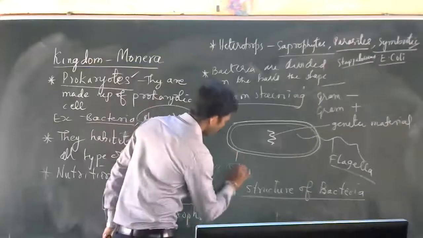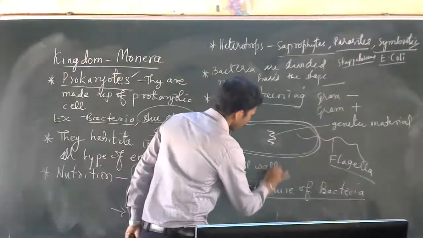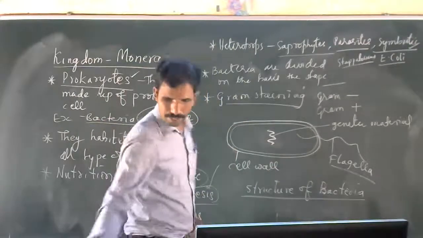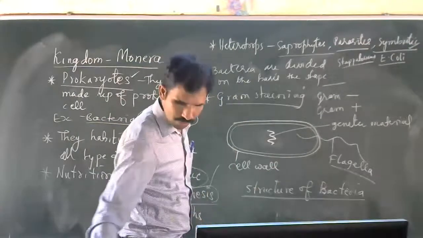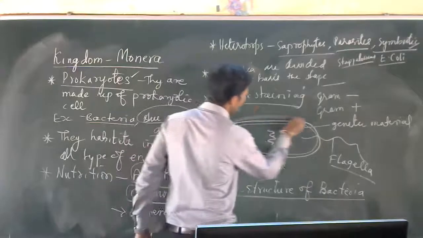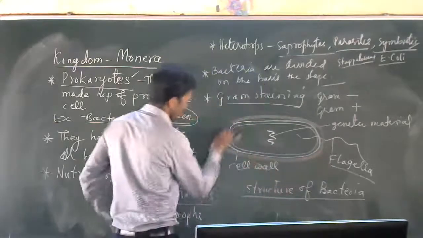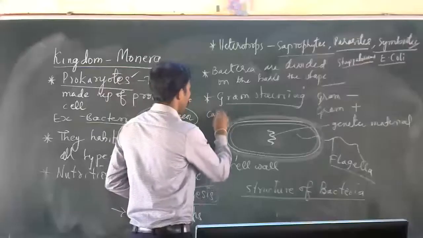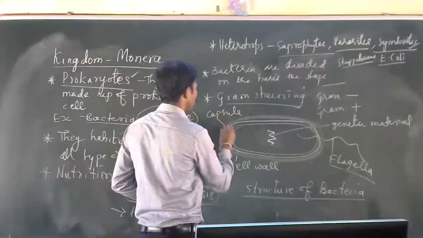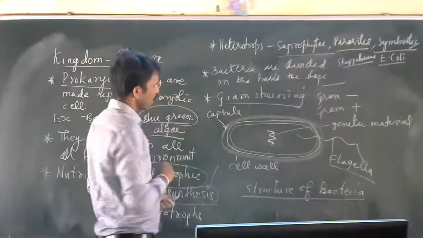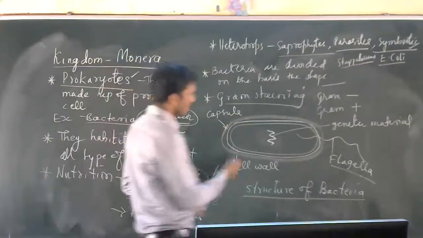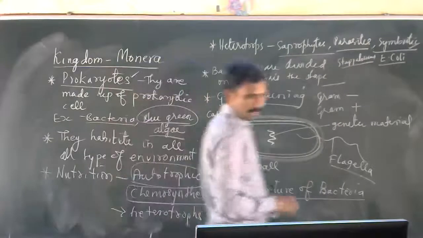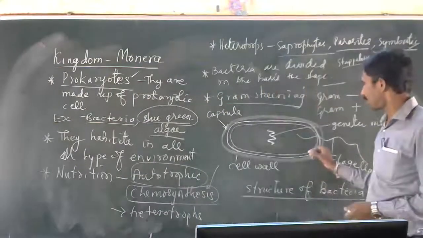They have a cell wall, and they are covered with a thick capsule. The capsule is a protective layer. Cell wall is there, cell membrane is there, and vacuoles are there.